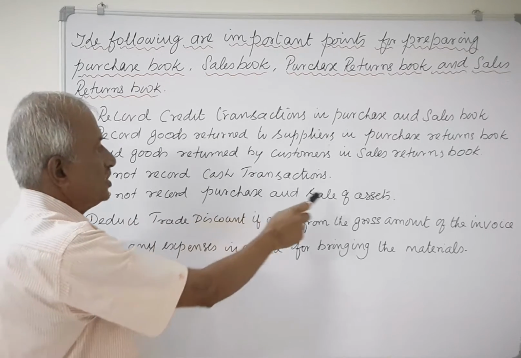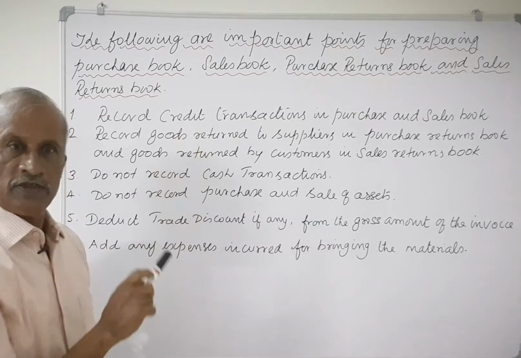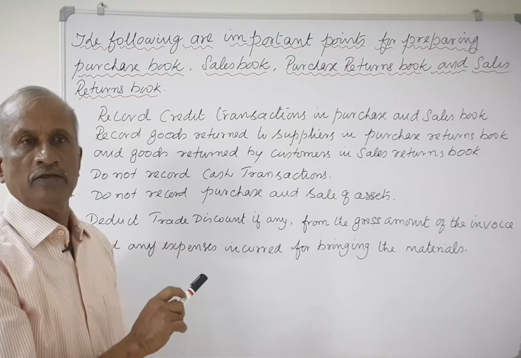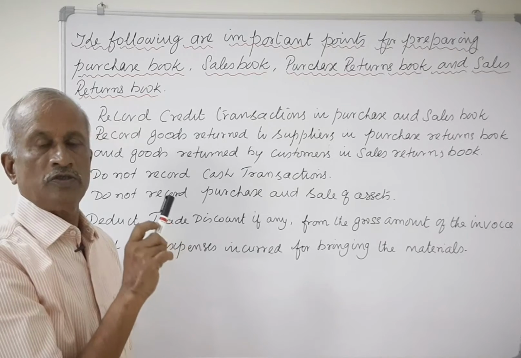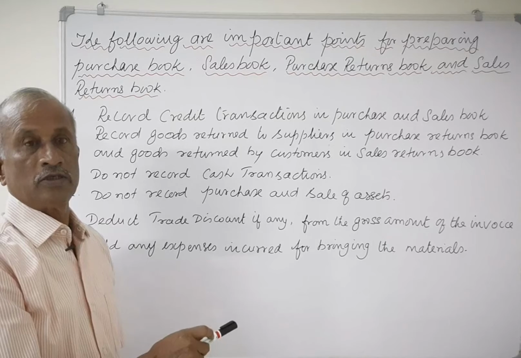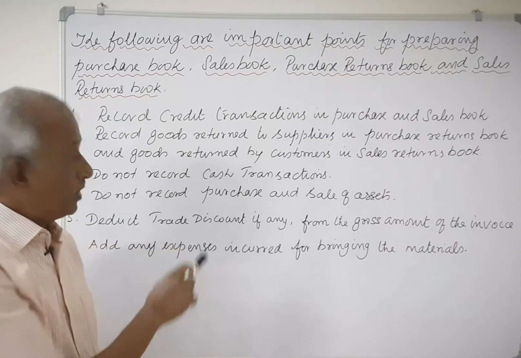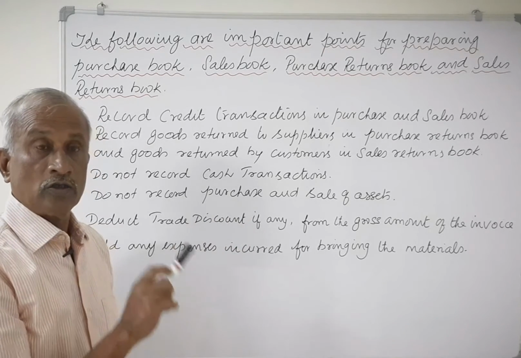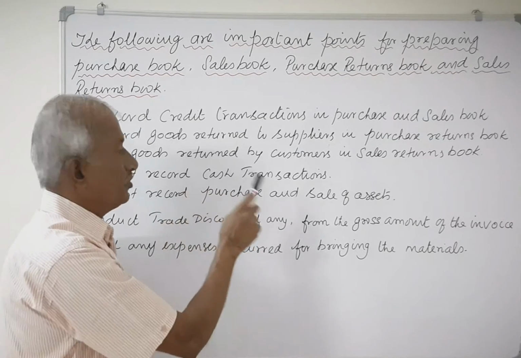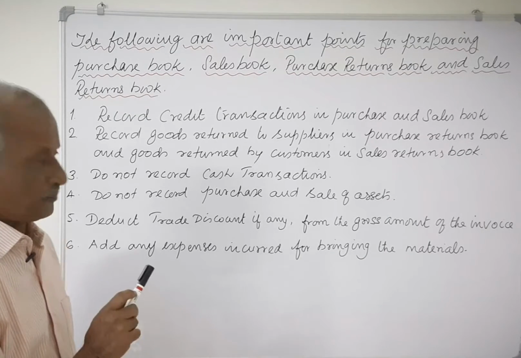Do not record purchase and sale of assets. These special journals are meant for recording the business transactions in the goods the trader deals in. The goods purchased are meant for resale, not for the business use. But assets are meant for own use of the business. So do not record them in the special journals, purchase book, sales book.